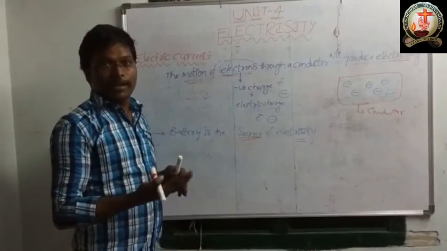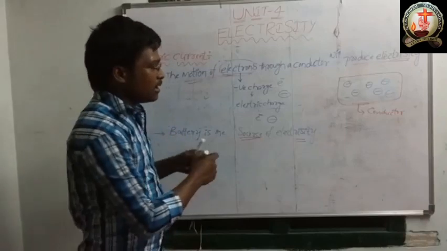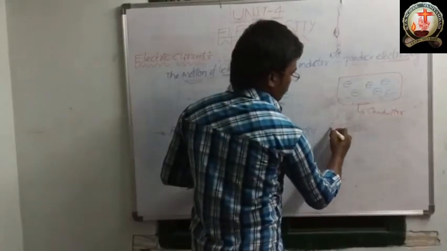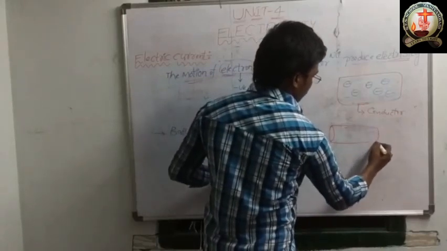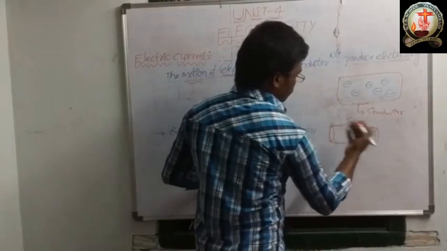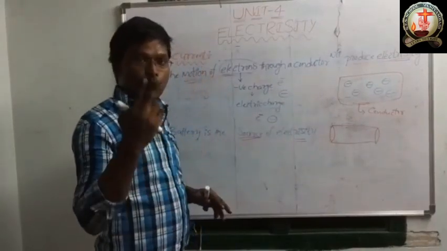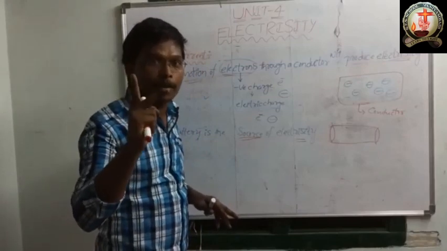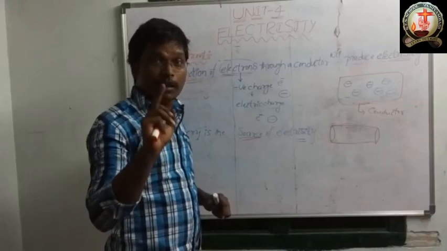Usually a battery has two terminals. One is a positive terminal and one is the negative terminal. I will draw here, see. This is the battery. I already told you a battery has two ends, two terminals. One is a positive terminal, one is a negative terminal.